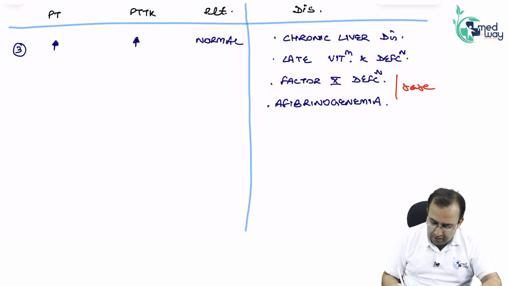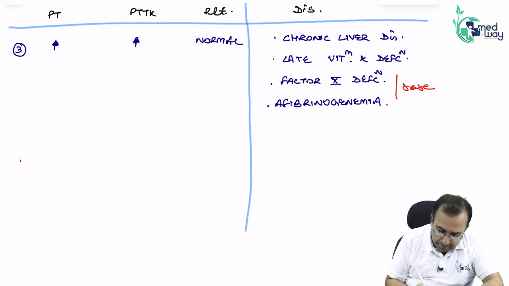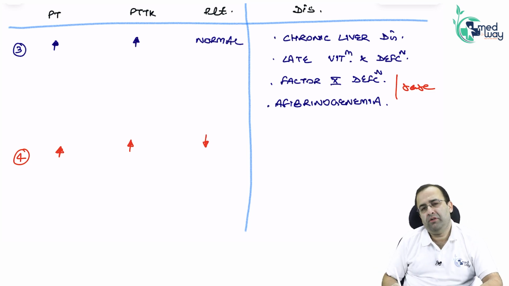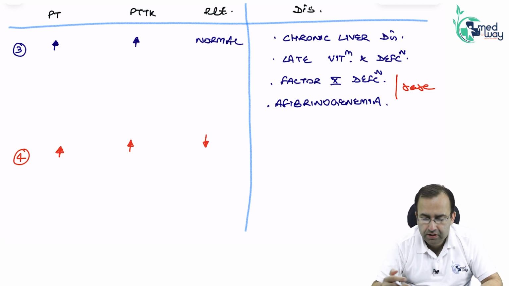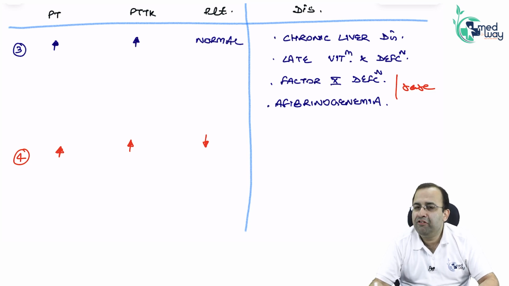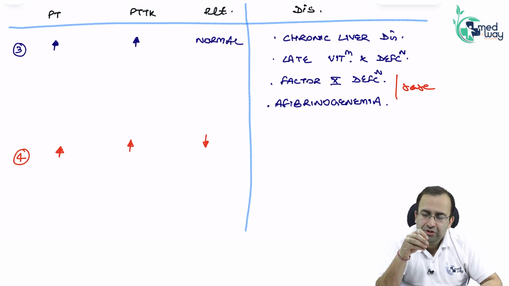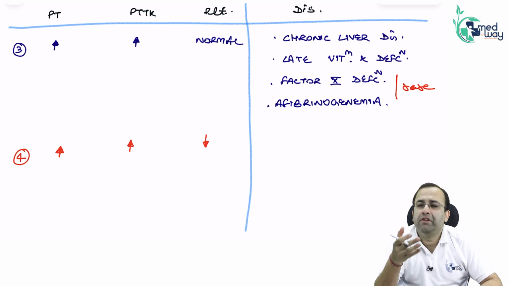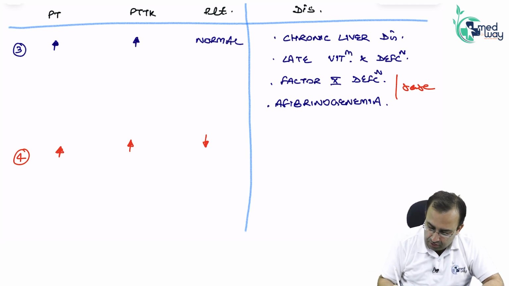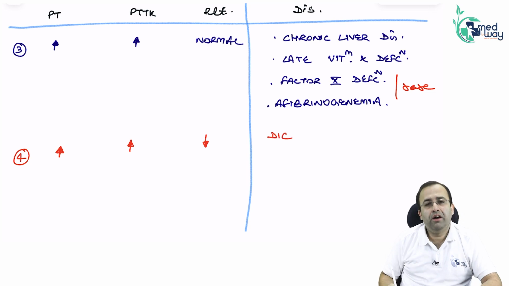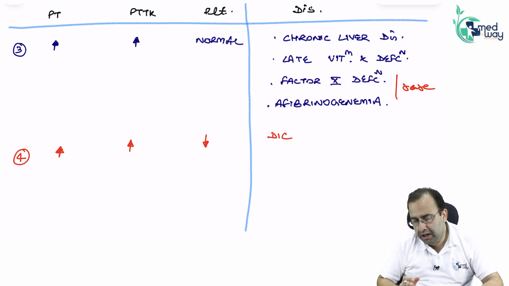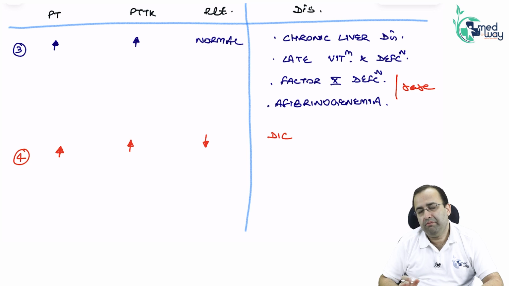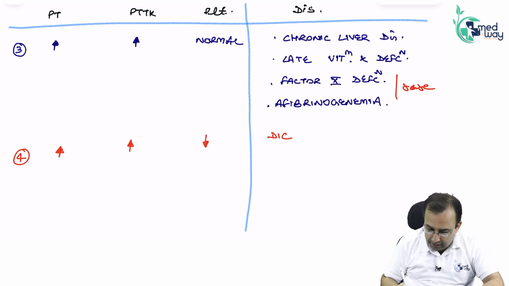Next, PT and PTTK are increased, platelet count is reduced. How is the patient? Is the patient happy in life, or is there total havoc in the coagulation profile? There is total havoc. PT and PTTK are increased, platelet count is low. Diagnosis: DIC, disseminated intravascular coagulation.